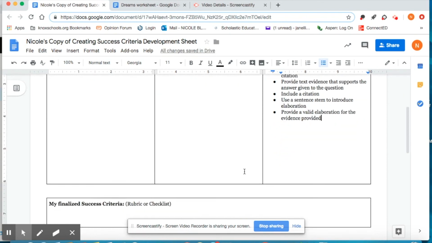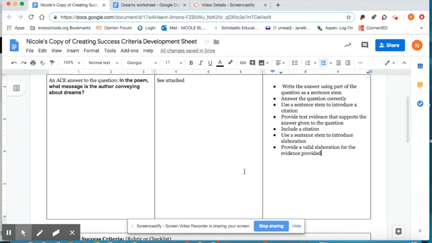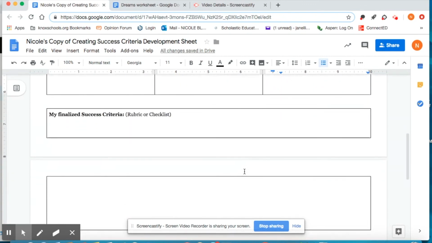So now I have completed success criteria for my particular task.